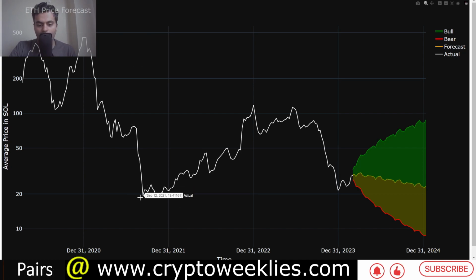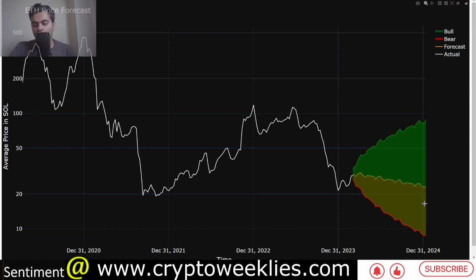In October, November, December 2021, one ether could fetch less than 20 Sol tokens. Right now, at least up until March of 2024, the number of Sol tokens available for one ETH was around 30. I think that has broken down to some extent, between 30 and 20 Sol tokens per ETH.